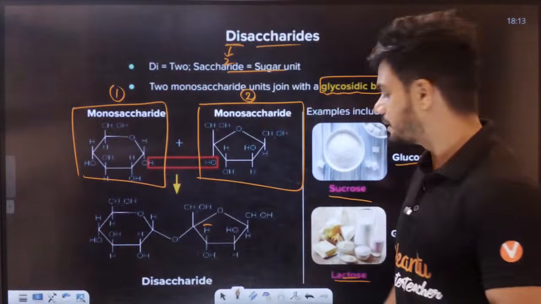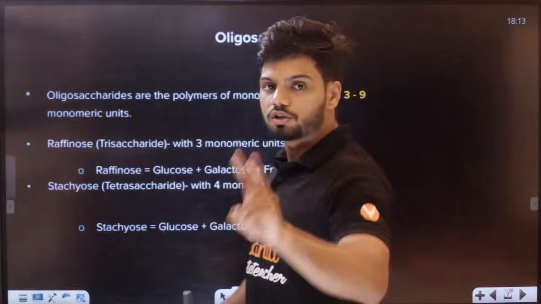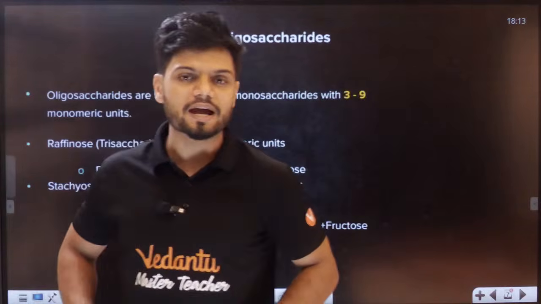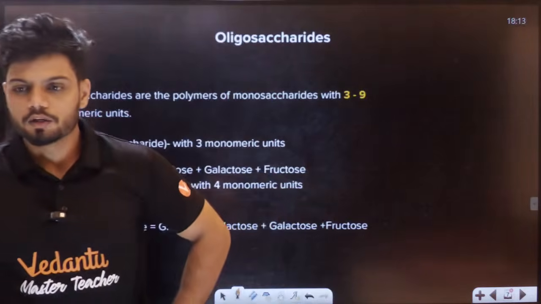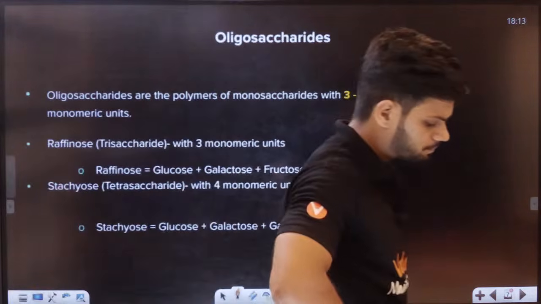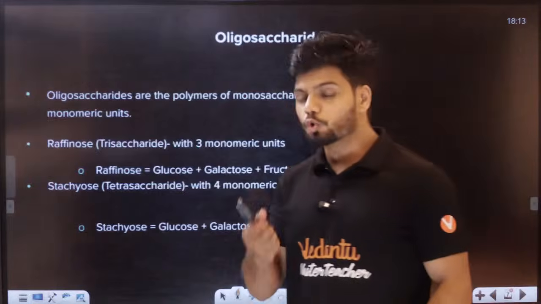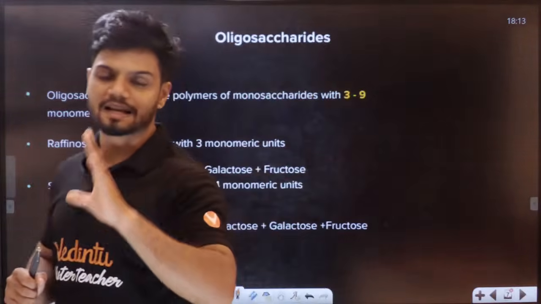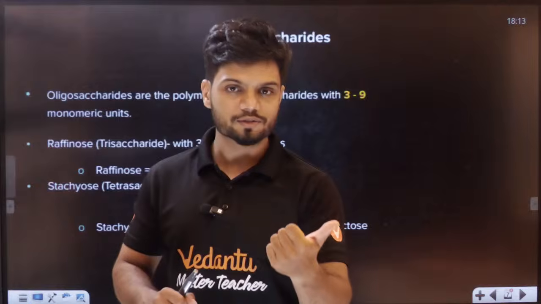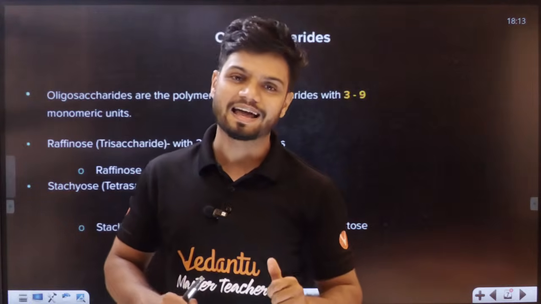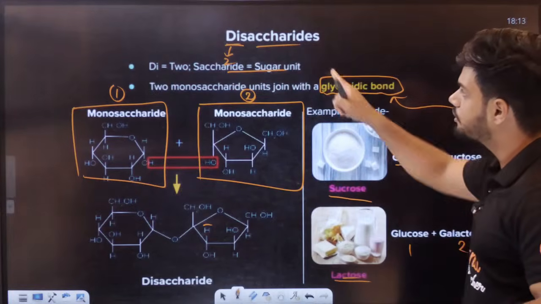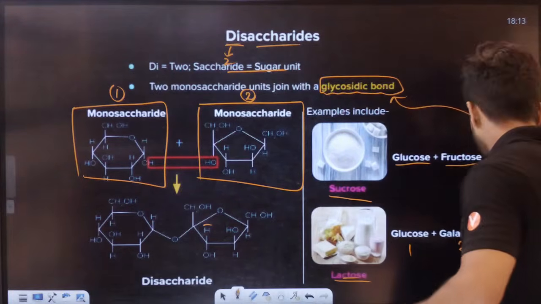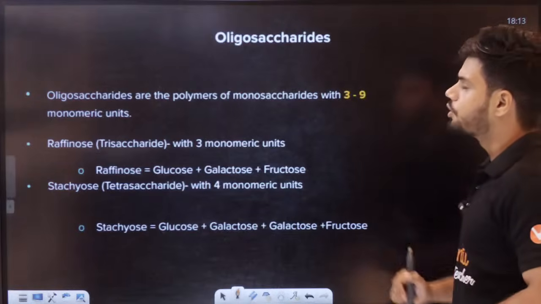So students, can anyone tell me two examples of disaccharides in the chat quickly? Two examples of disaccharides. Anyone? What are the two examples of disaccharides? All of you. One is sucrose, the other one is lactose, right? So sucrose and lactose are the examples of disaccharides. Perfect, perfect. Then there is oligo, students.